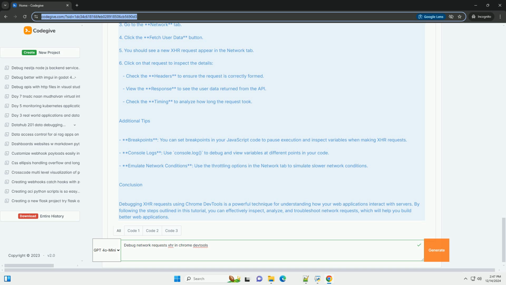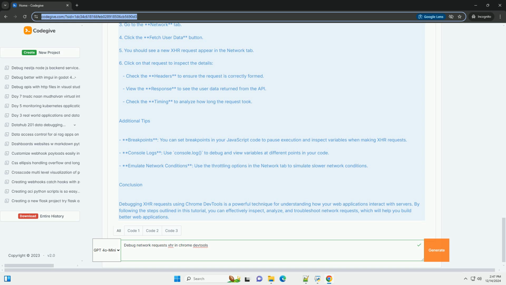Step 4, filter for XHR requests. 1. To filter requests to show only XHR requests, use the filter box. Type XHR or click on the XHR filter button, a small XHR label, to show only XMLHttpRequests.